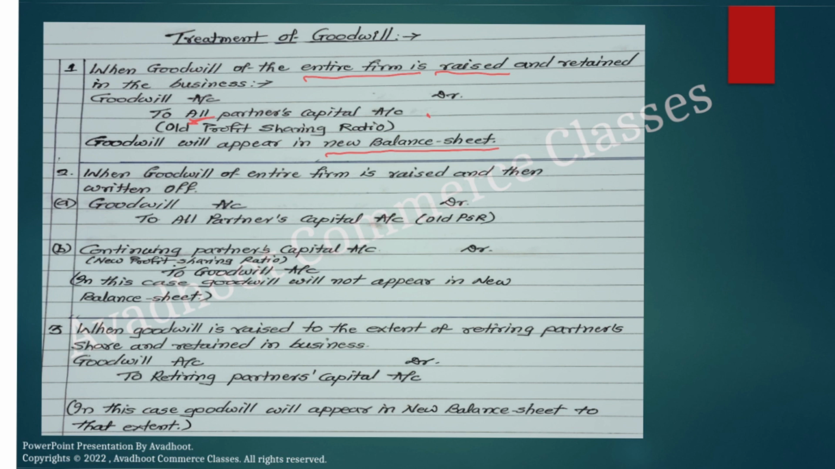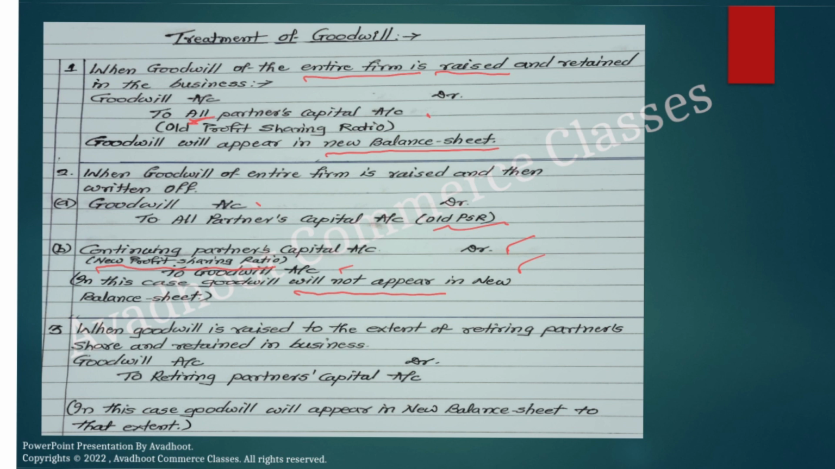Secondly, when goodwill of the entire firm is raised and then written off. Very simple. First it is raised and retained in the business. Secondly, it is raised and then written off. Now you know the entry very well regarding the raise: goodwill account debit to all partners' capital accounts in their old profit sharing ratio. Whereas when it is written off, the entry will be continuing partners' capital accounts debit, in their new profit sharing ratio, to goodwill. Here in this case, goodwill will not appear in the new balance sheet. We debited goodwill when it was raised, and when it is written off, we make the credit.